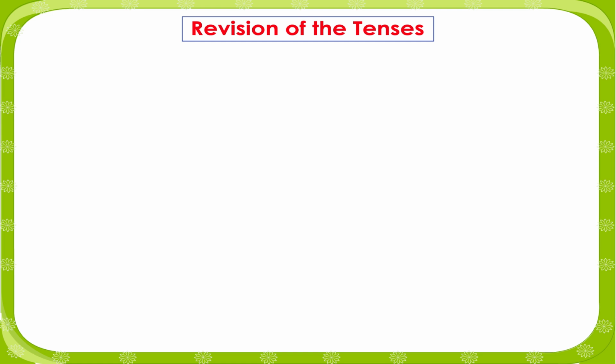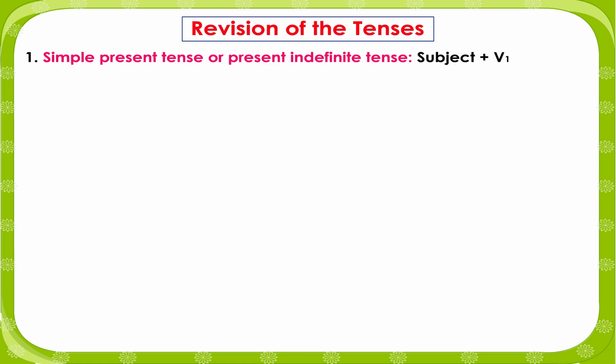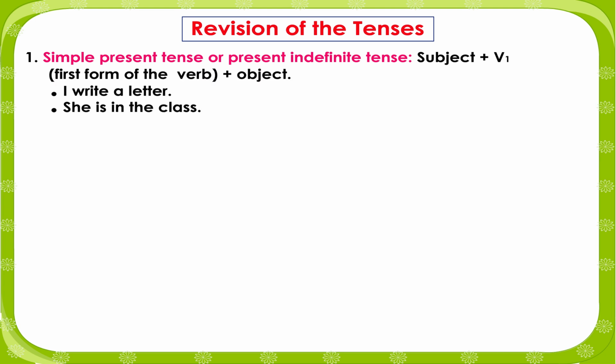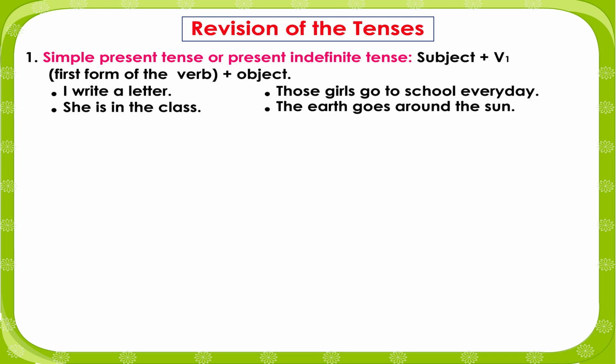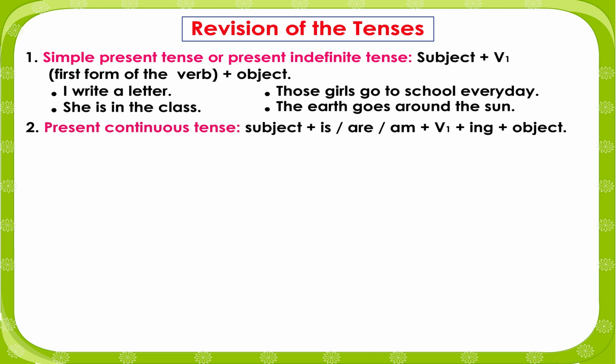Revision of the tenses. Simple present tense or present indefinite tense: subject plus first form of the verb plus object. I write a letter. She is in the class. Those girls go to school every day. The earth goes around the sun. Present continuous tense: subject plus is, am, or are plus first form of the verb plus ing plus object. I am writing a letter.